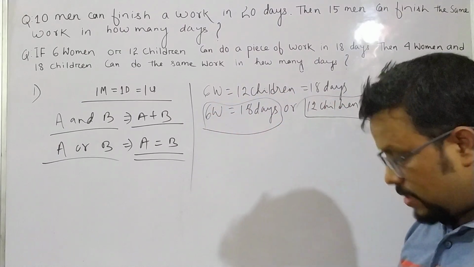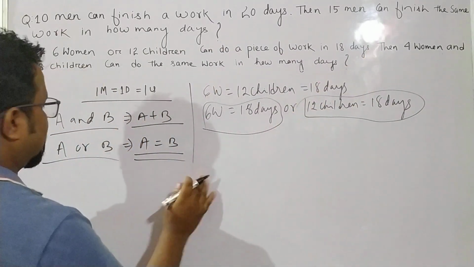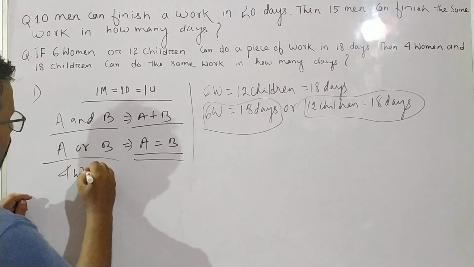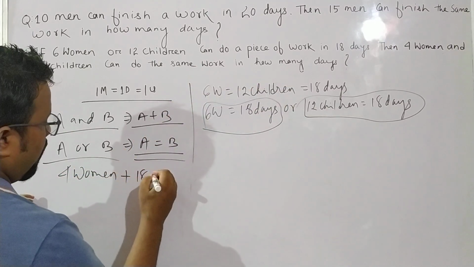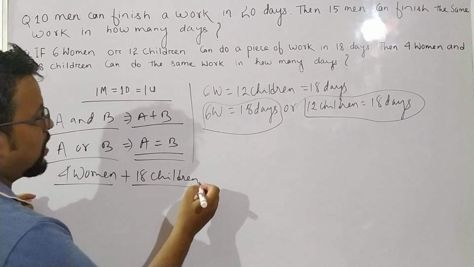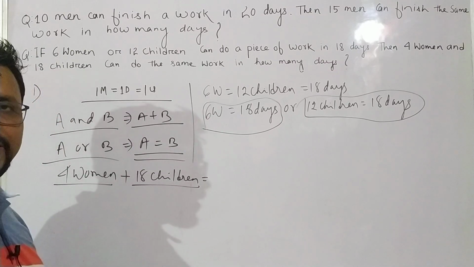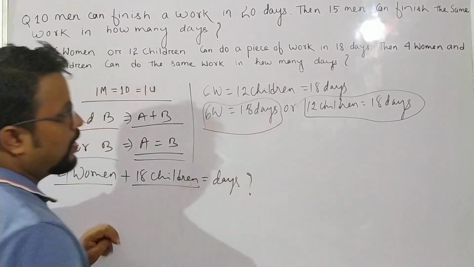Okay, now what is the question? For 4 women and, and means plus, 18 children. For 4 women and 18 children, how many days will it be taken?